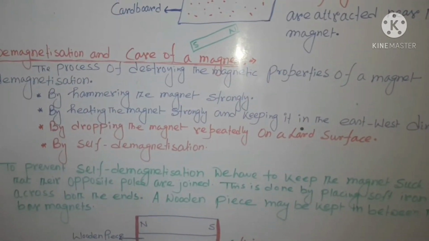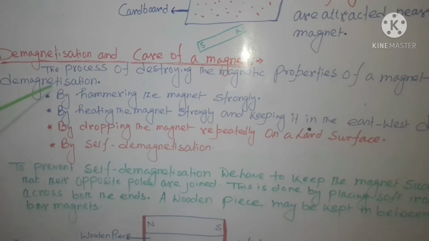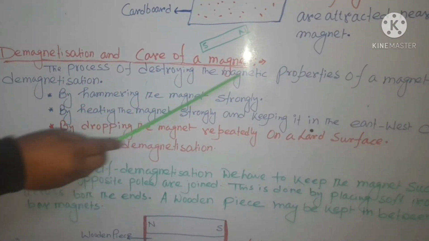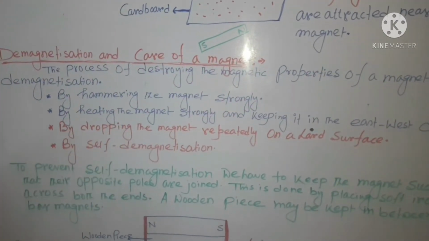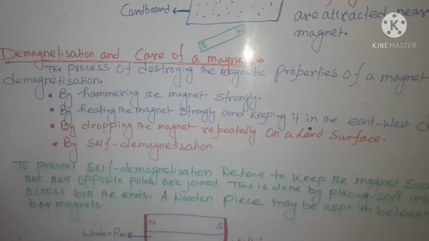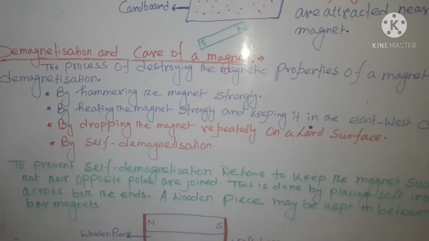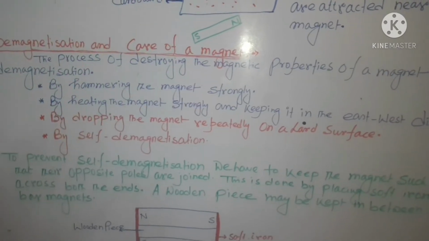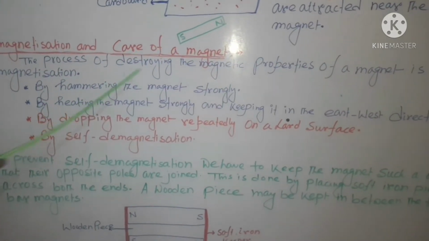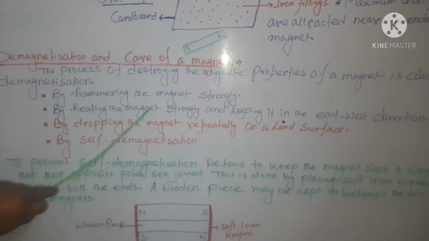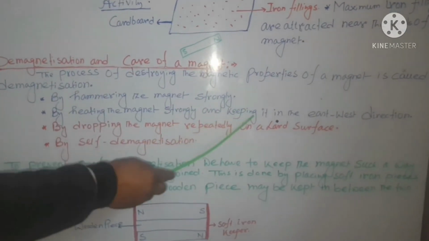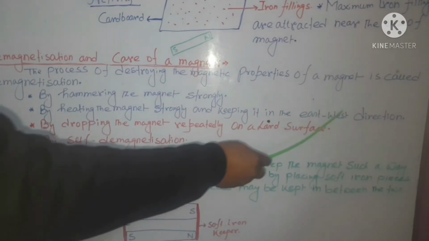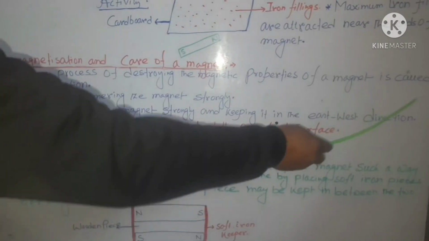The methods are: number one, by hammering the magnet strongly. If you hammer a magnet strongly, the magnetic properties of the magnet can be destroyed. Secondly, by hitting the magnet strongly and keeping it in the east-west direction.